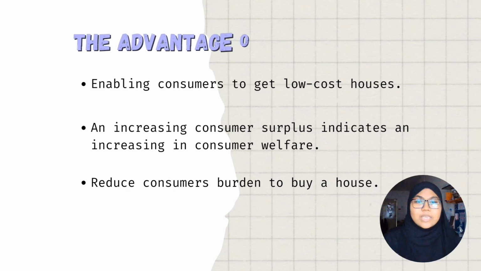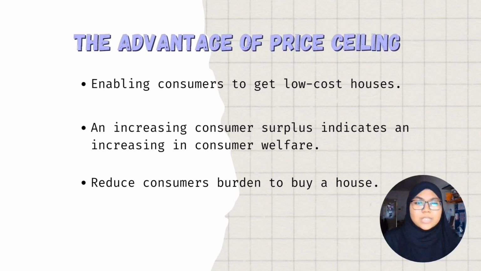The advantage is that it will result in lower prices for consumers. It can also care for consumer welfare, enabling consumers to get low-cost houses at low prices. An increase in consumer surplus indicates an increase in consumer welfare.